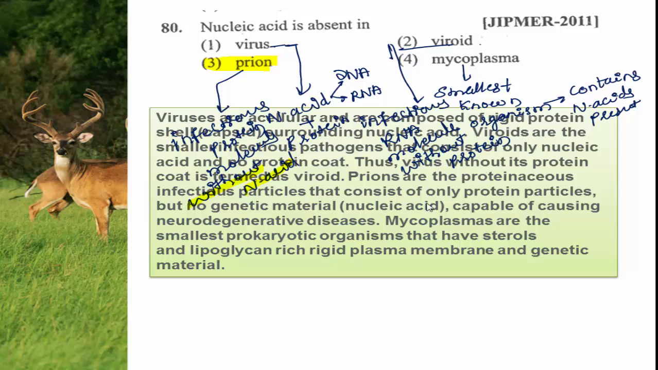The same explanation is given here. Try to concentrate on the terms. So nucleic acid is absent in the prion molecule. The prions are proteinaceous infectious agents. The prions are the only agents made up of proteinaceous infectious particles that contain only protein but no genetic material. That genetic material is always represented by nucleic acid.